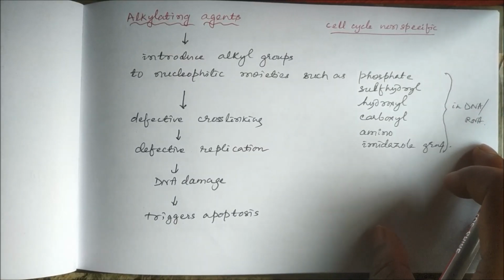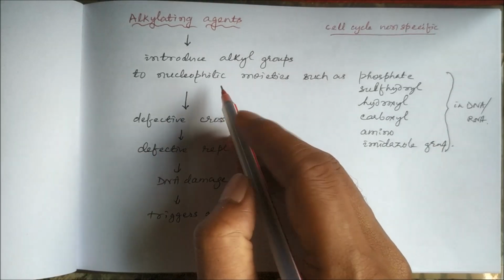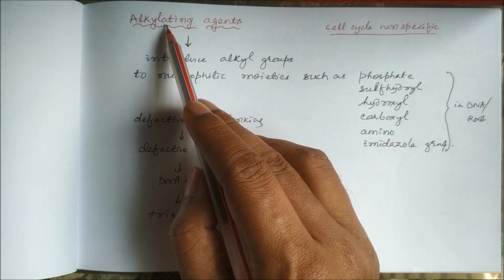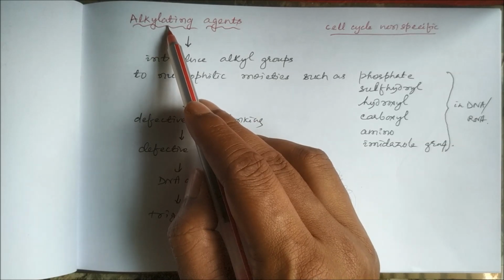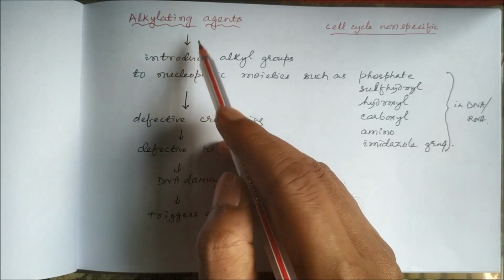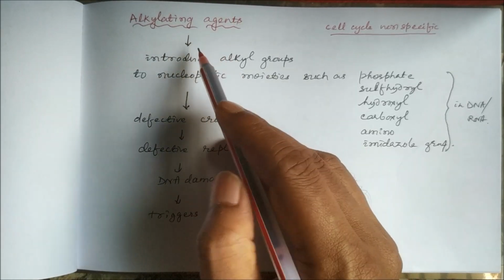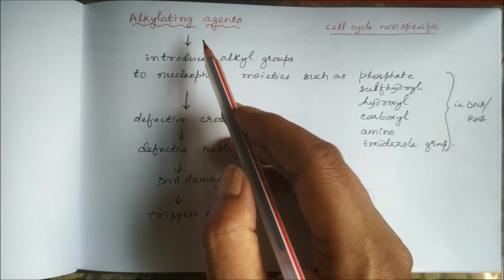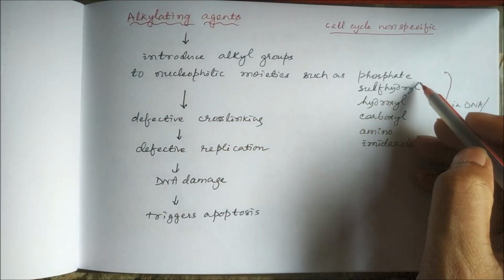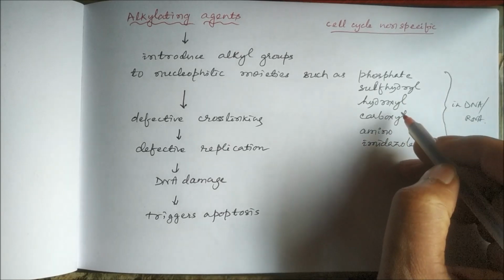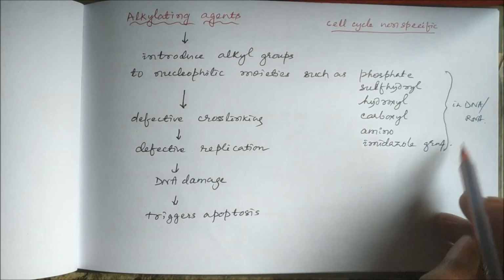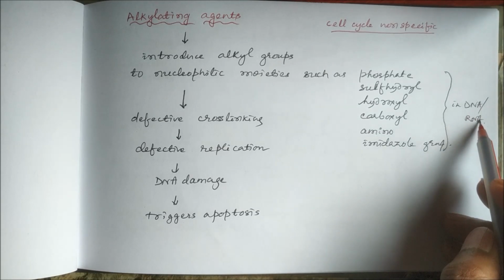Now let us see the mechanism of action of alkylating agents. So alkylating agents, why are they named so? Because they can introduce an alkyl group like CH3, C2H5. So the alkyl group, methyl or ethyl group, they can introduce to the nucleophilic moieties such as phosphate, sulfhydryl, hydroxyl, carboxyl, amino, imidazole groups in DNA or RNA in the nucleic acids.